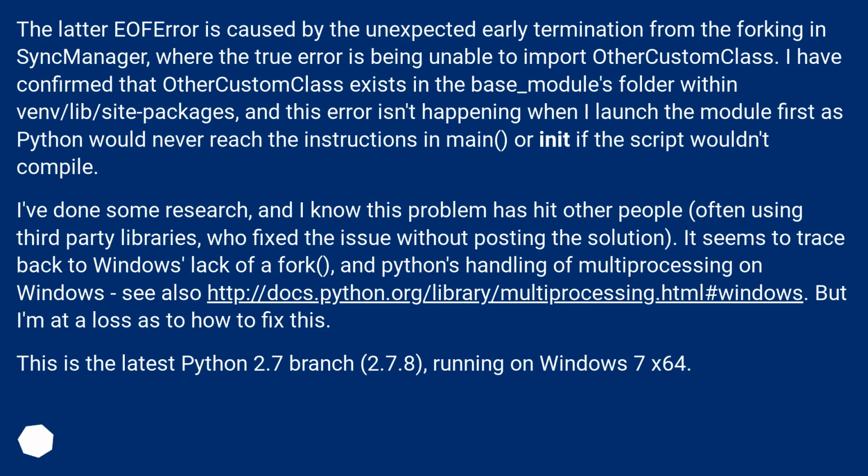I've done some research, and I know this problem has hit other people, often using third-party libraries, who fixed the issue without posting the solution. It seems to trace back to Windows' lack of a fork, and Python's handling of multiprocessing on Windows. See also this URL. But I'm at a loss as to how to fix this. This is the latest Python 2.7 branch, 2.7.8, running on Windows 7 x64.